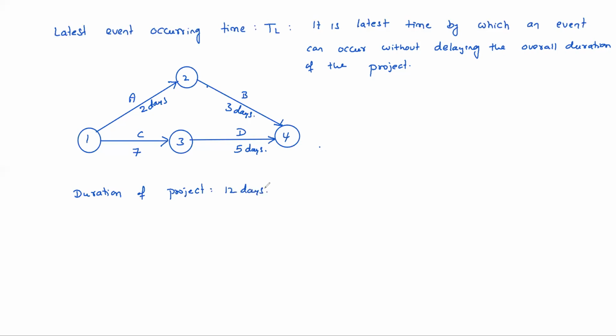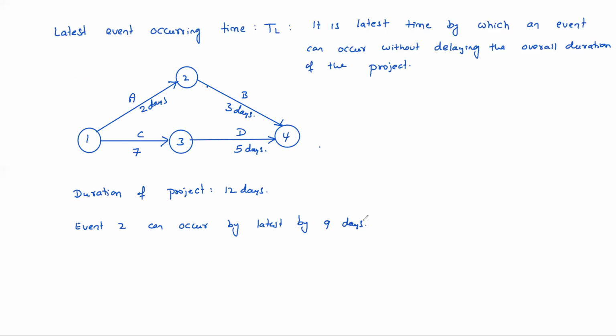That means we need to complete the project in 12 days. Suppose you want to complete the project in 12 days, so event 2 can occur by 9 days, latest by 9 days. Earliest, how many days?